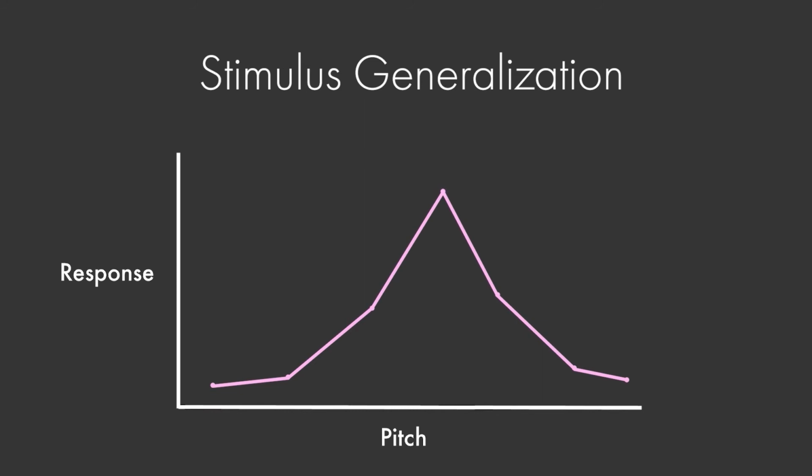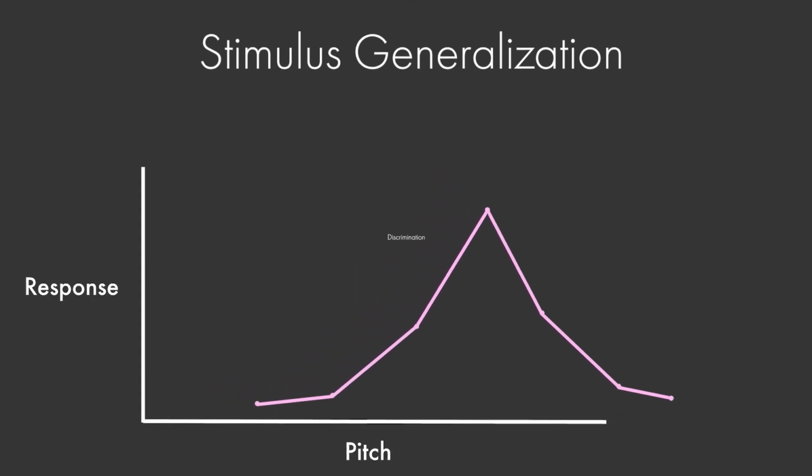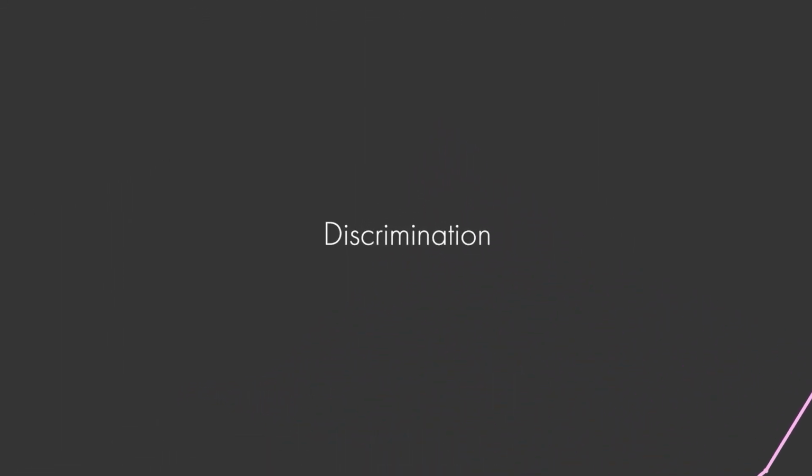In addition to being able to generalize stimuli, organisms are also able to discriminate between different stimuli. The phenomenon of discrimination is easy to demonstrate. An experiment might, for example, use a loud boat horn as the unconditioned stimulus. This stimulus reliably produces a startle response when it's sounded.